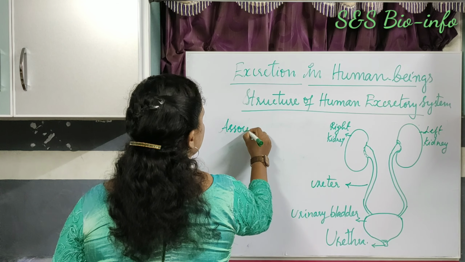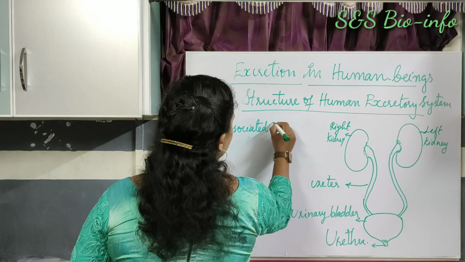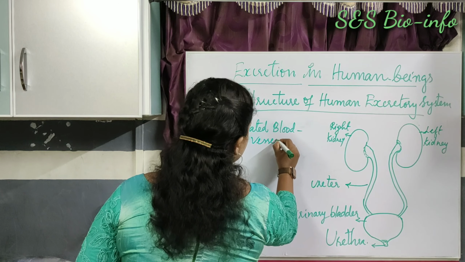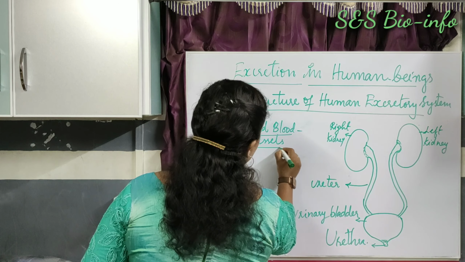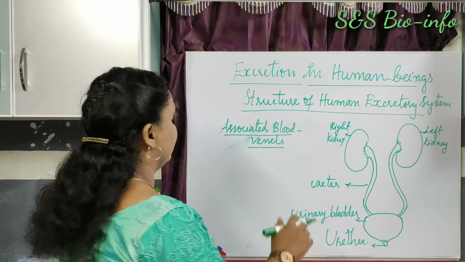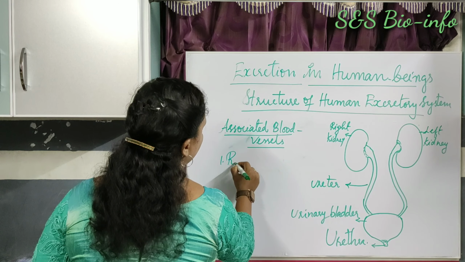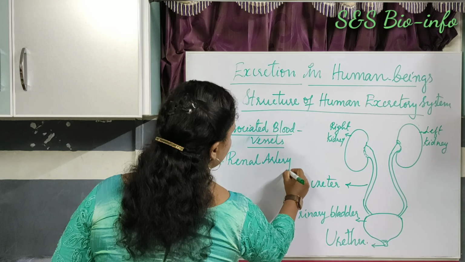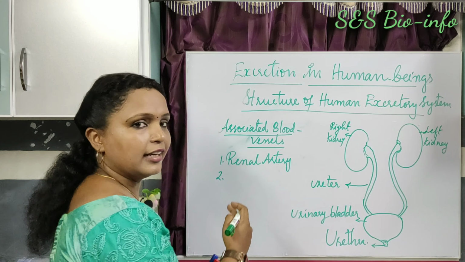The next part of the human excretory system is the associated blood vessels. They are the renal artery and renal vein.